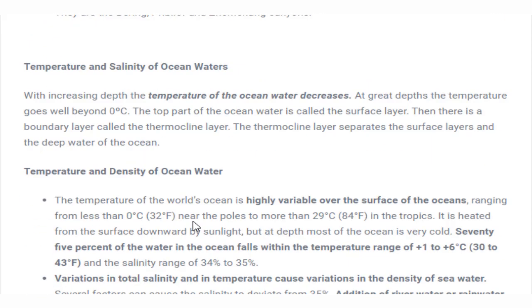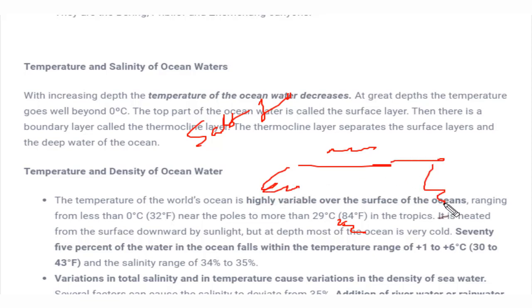Now the next factor that we are going to learn in today's video is temperature and salinity of ocean water. As we know, ocean water is saline in nature. Saline means salt is present in the water. It's not fresh water, it can't be consumed directly. Temperature is a factor responsible for salinity, or else we can see how temperature varies from place to place: on the surface, at the bottom of the ocean, at the coast, and near the abyssal plain. So we have to see these things in the video.